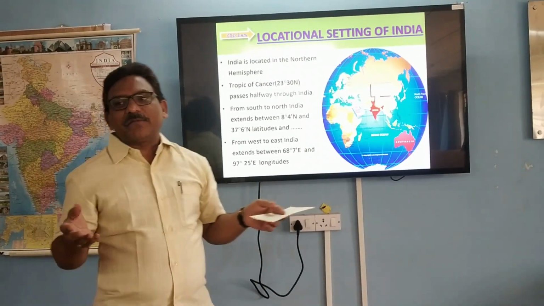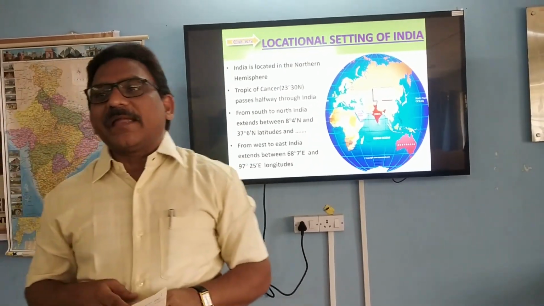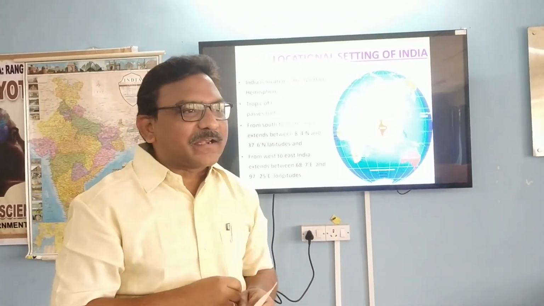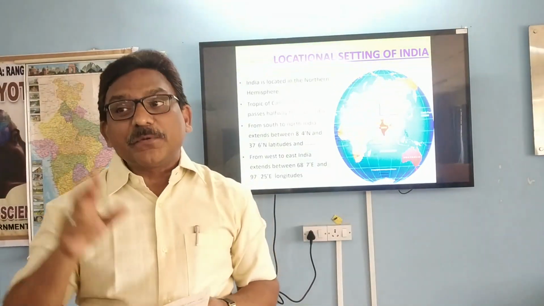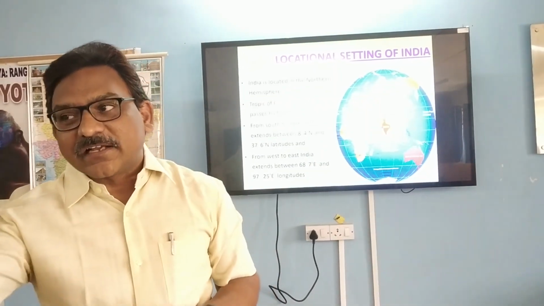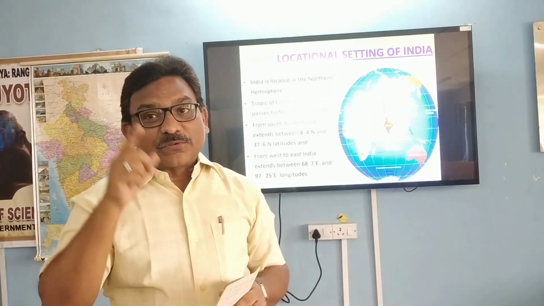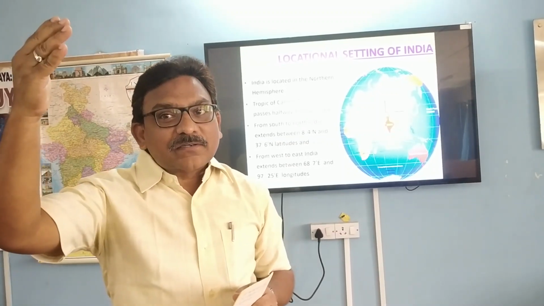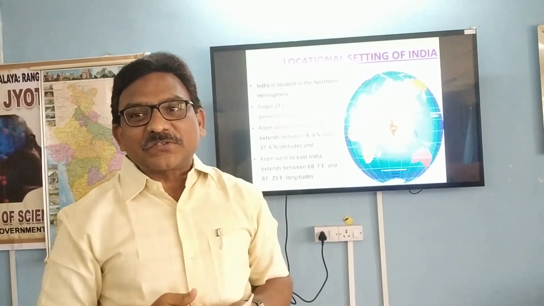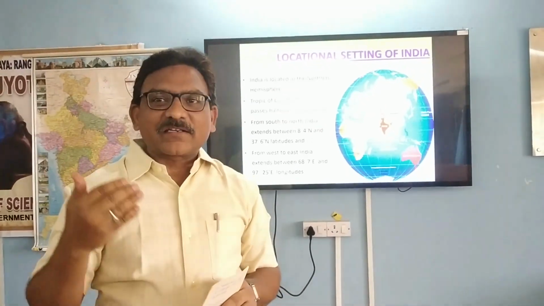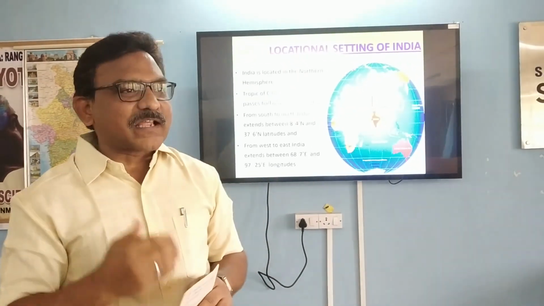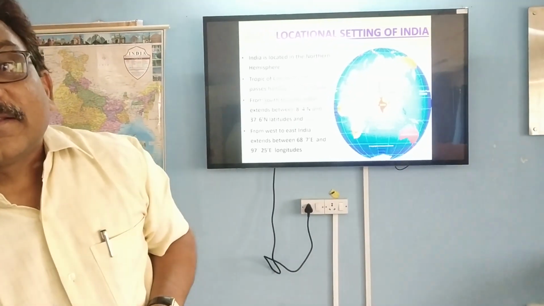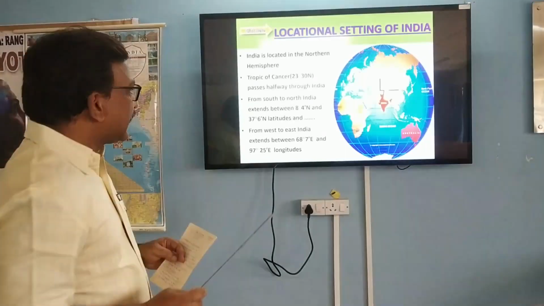We know that in the previous classes we have learned that the globe is divided into two equal halves, isn't it? What is that line? What is that latitude that divides the globe into two equal halves? Yeah, it's 0 degree latitude. The upper half is called the northern hemisphere, and the southern half is called the southern hemisphere. But where is India located? India is located in the northern hemisphere.